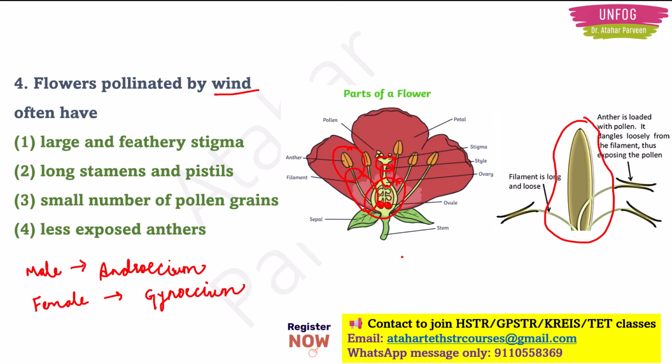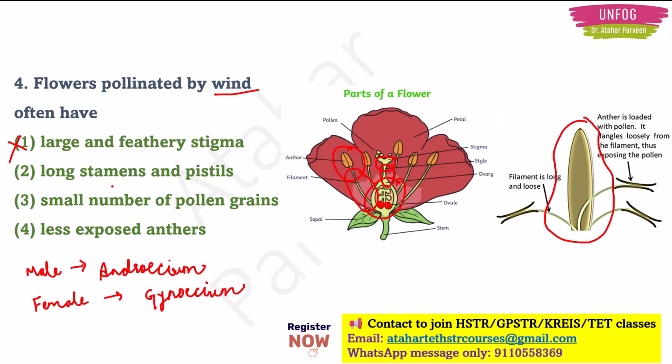Now we all know. So let's look at what are the options given here. We have large and feathery stigma is present, it seems. Why do we need large and feathery stigma? This is the stigma, right? Why do we need large and feathery stigma? We need large and very heavy pollen grain loaded anthers, right? So this is the wrong option.